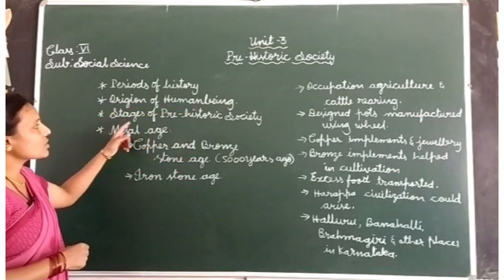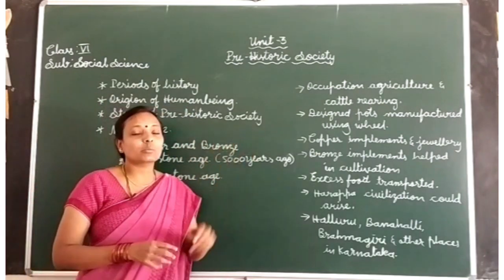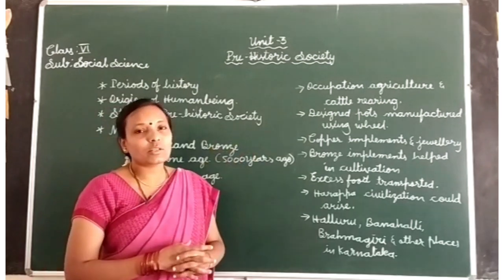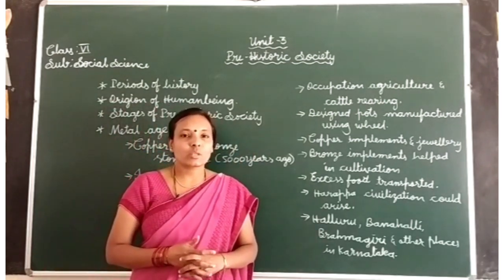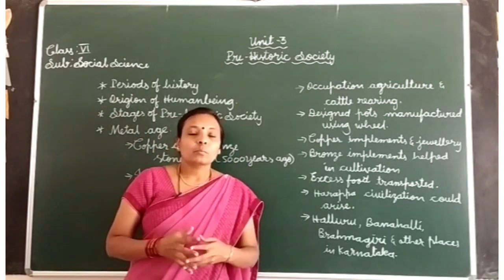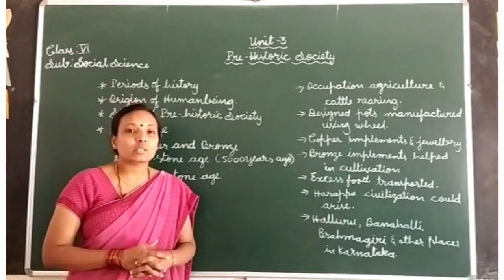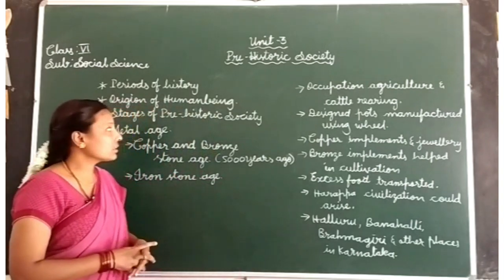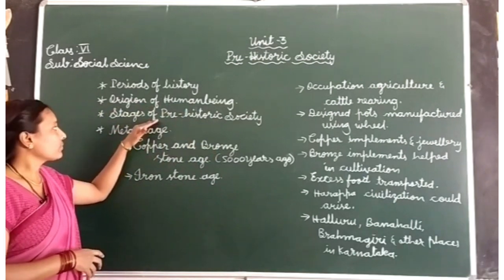After that, stages of prehistoric society. In this point you have learnt about the three stages of prehistoric society. Those are Paleolithic age, Neolithic age and Mesolithic age. These three you have learnt in this stages of prehistoric society.